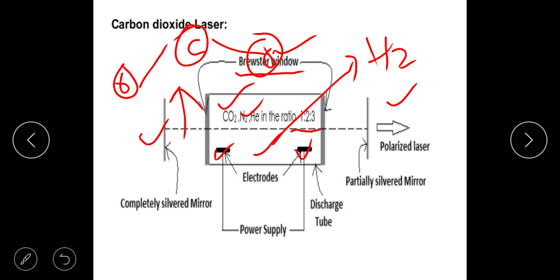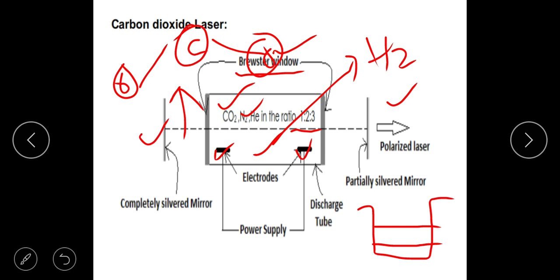In quantum mechanics, what is the first principle? The energy with which it can vibrate, bend or stretch is quantized. It cannot vibrate, stretch or bend at any energy that is possible. It can vibrate or rotate with this energy, or with that energy, and nothing in between. This was the essential feature of quantum mechanics, right? So the energy levels are quantized.